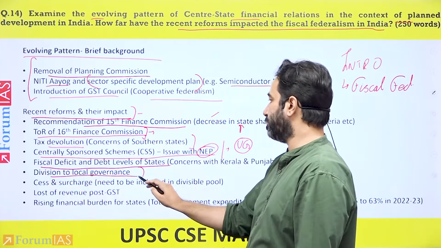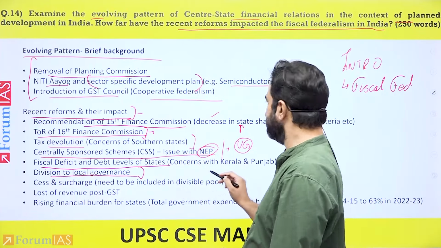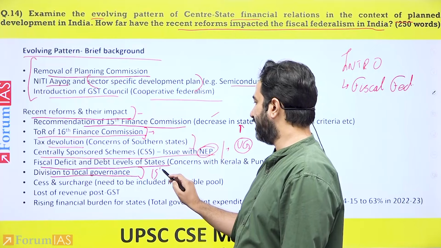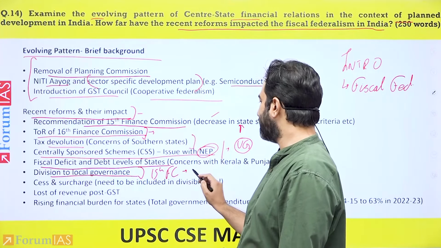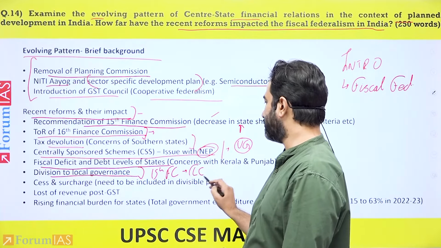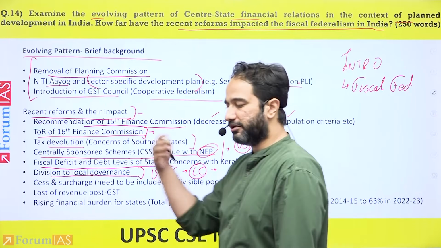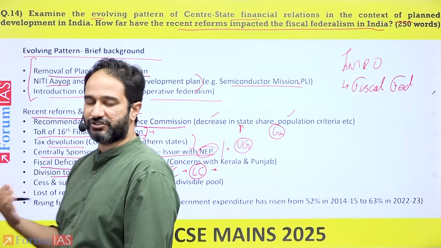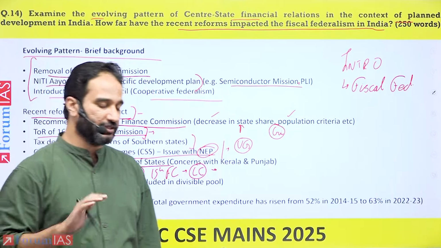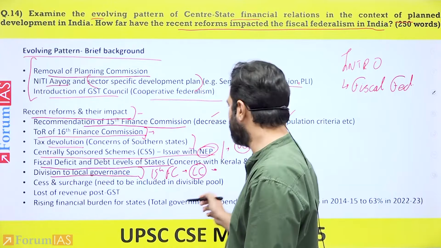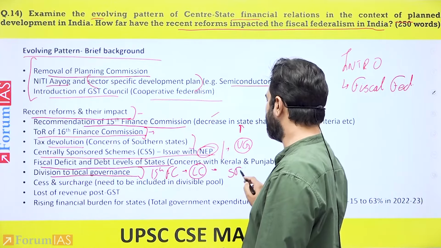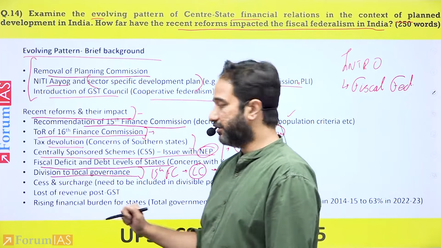Devolution to local governance, whereby the 15th Finance Commission ended up saying that the money that they allocate to local governance has not been actually properly allocated by the states to the panchayats and municipalities. One of the primary reasons is that the states are not willing to form state finance commissions. So highlight that as an issue.